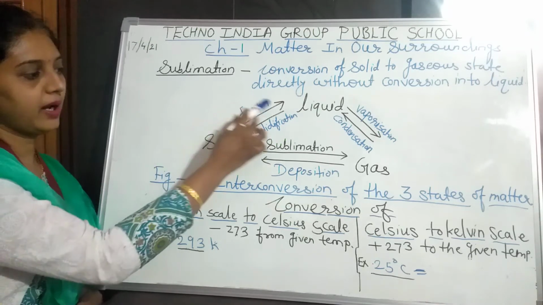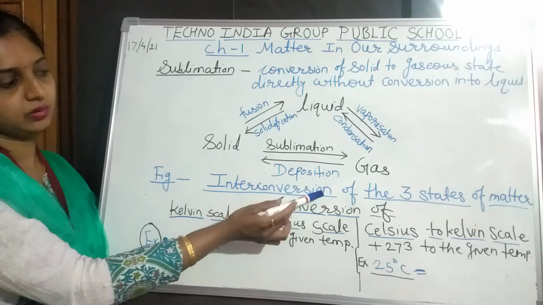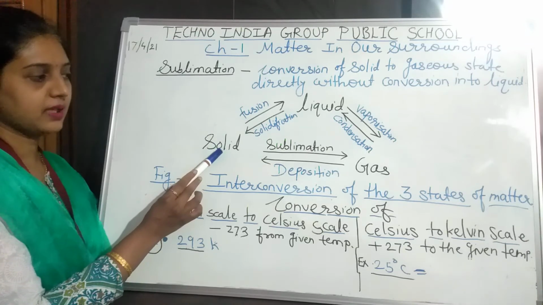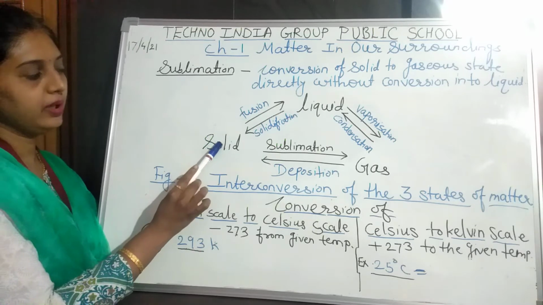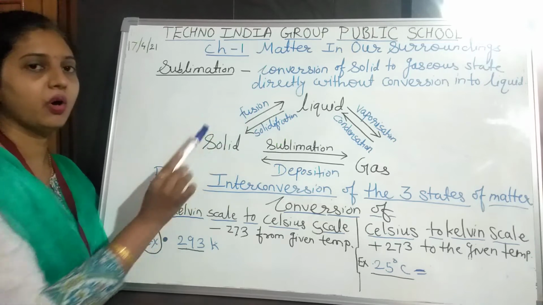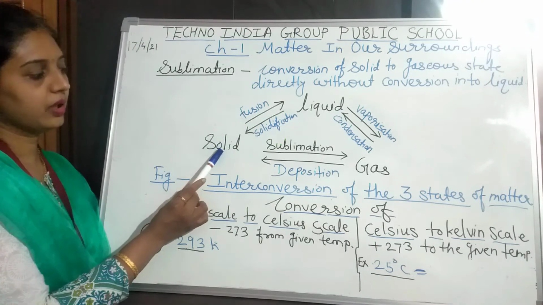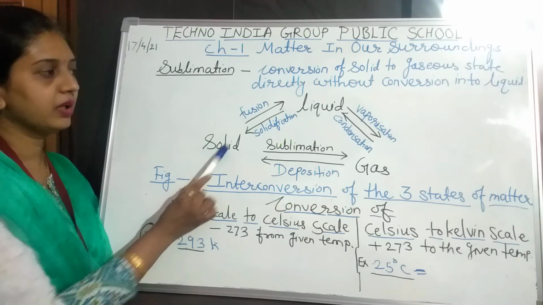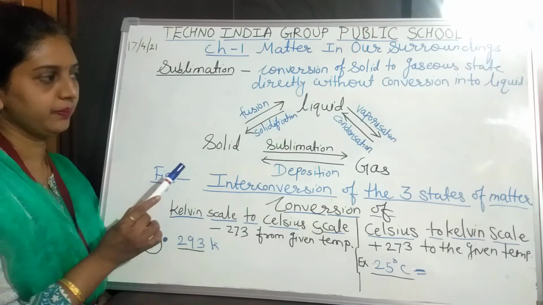For that I have shown here the diagrammatic representation of the conversion of the three states of matter. Here the three states have been given: solid, liquid and gaseous state. When solid is converted into liquid, that process we call fusion or melting. Suppose we have taken the example of ice, when it is converted into liquid, that process we call fusion or melting.